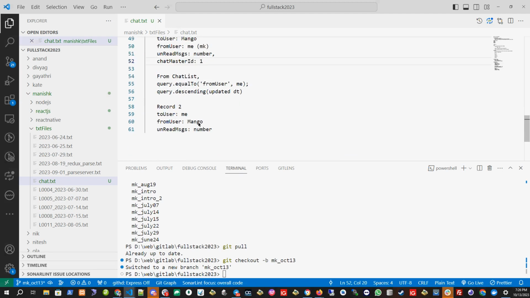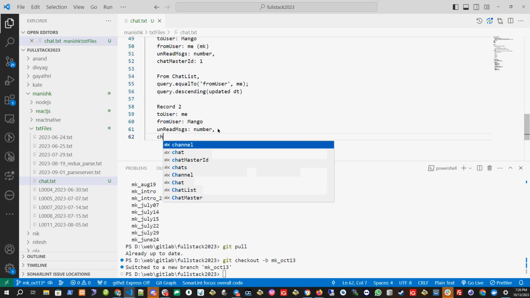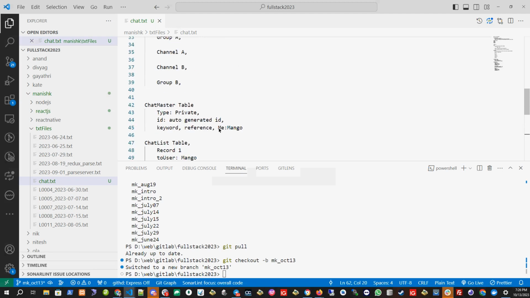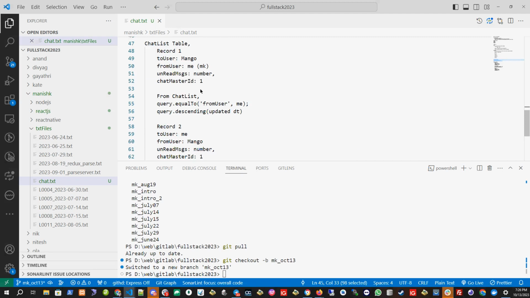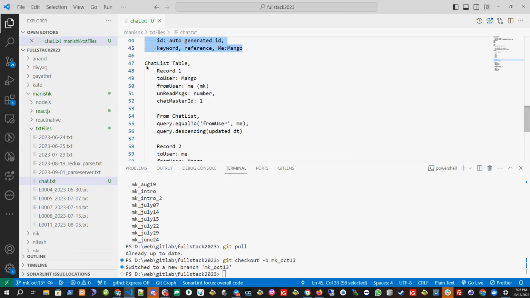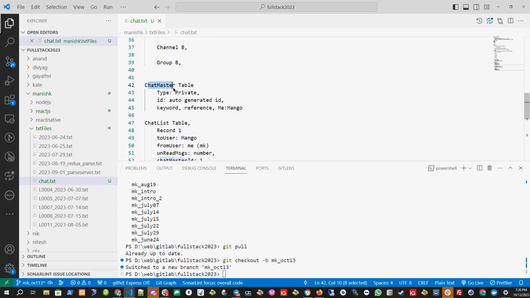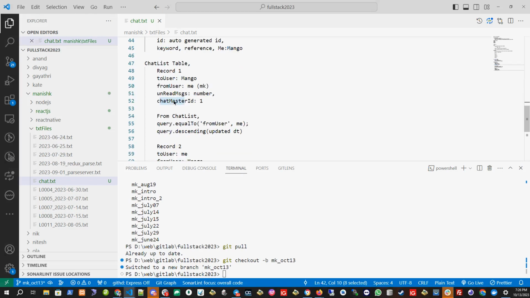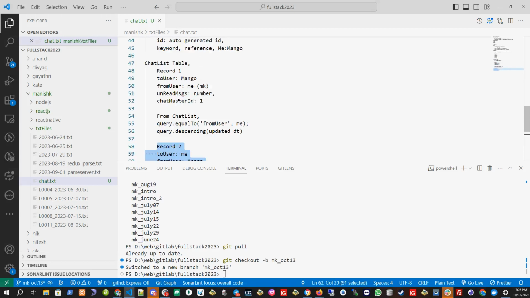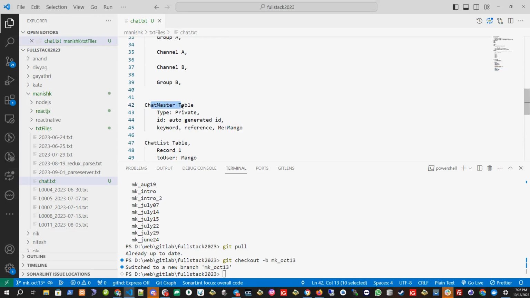Let's say one is the ID, and it is also present here. In both cases, it will be one because both are tied to the same master table. Then we will know what records are present for this chat master.